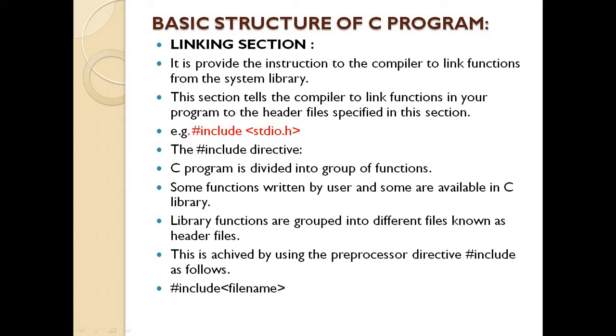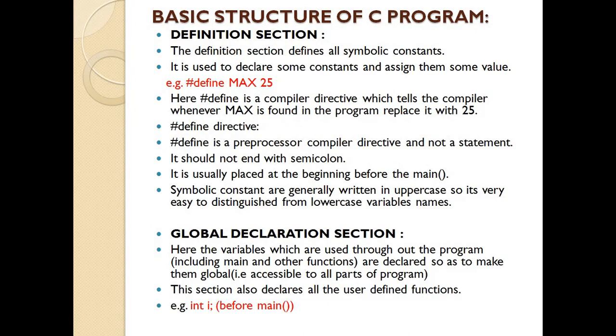So this is the second section of the template of C program. Now we can move to the third section, that is called the definition section. The definition section defines all symbolic constants. Symbolic constant means what? Suppose we want to use some value that is the same from the first line to the last line, such type of value we can declare in the definition section.